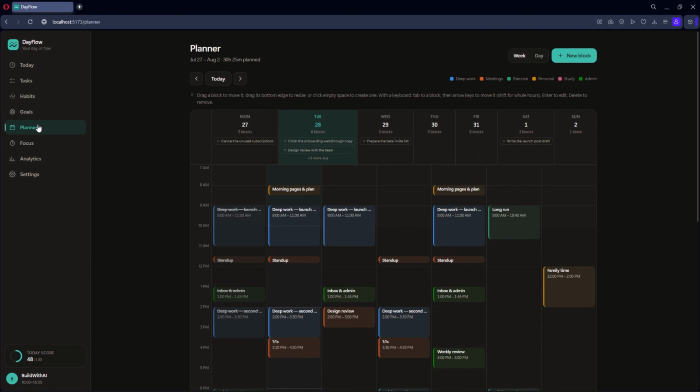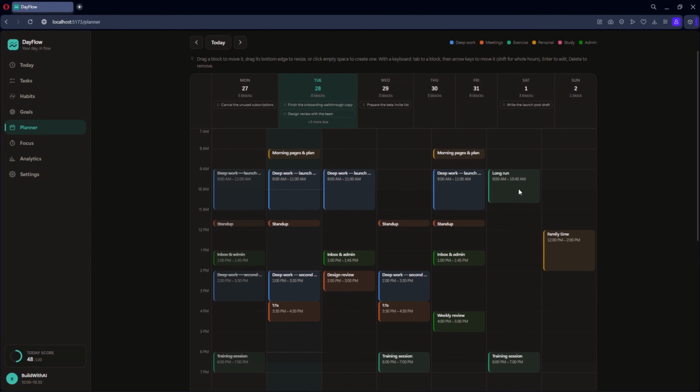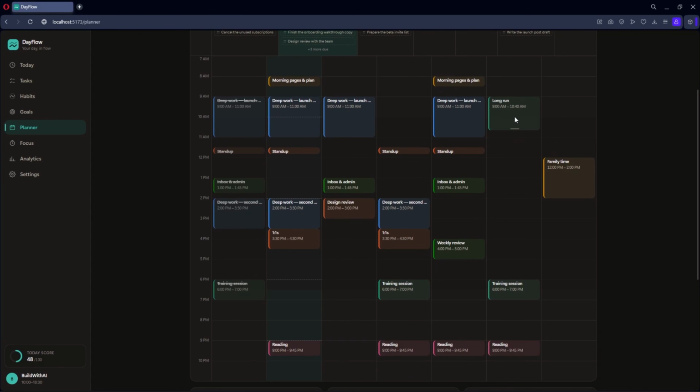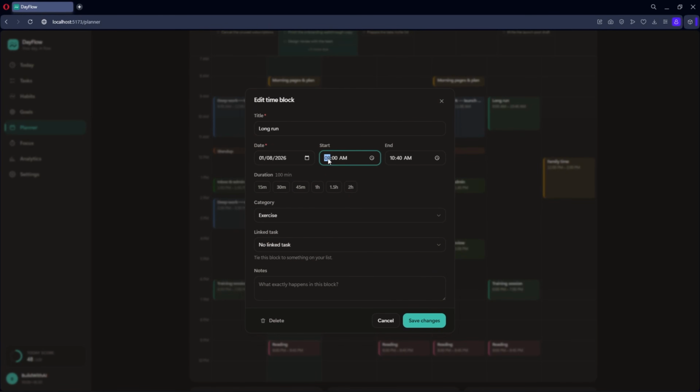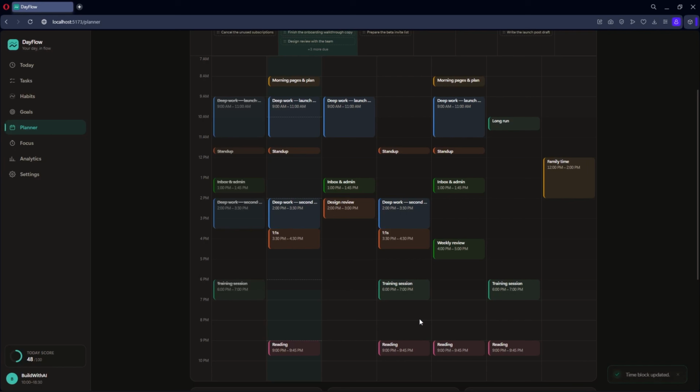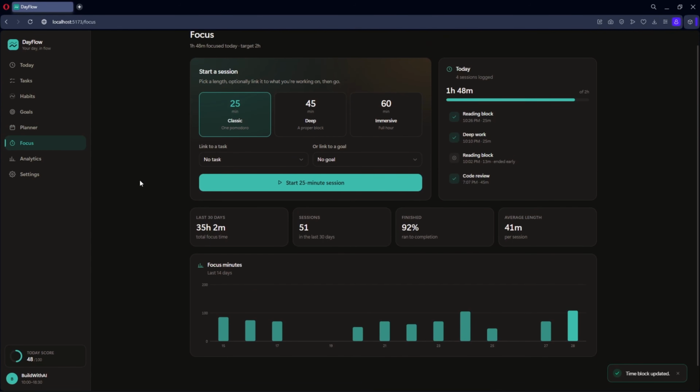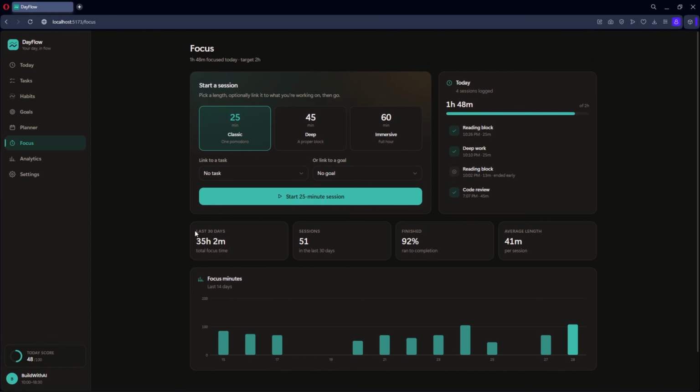Now here's the calendar section. It looks clean as well, and once again similar to Google Calendar. It's crazy to me that both Fable 5 and Opus 5 managed to clone Google Calendar as just a side feature for our app. And the functionality works too. When I change the time, the display changes immediately. Here's the focus section, although this one actually has its own little analytics section, as you can see at the bottom. That's cool, and Fable 5 didn't even have that.